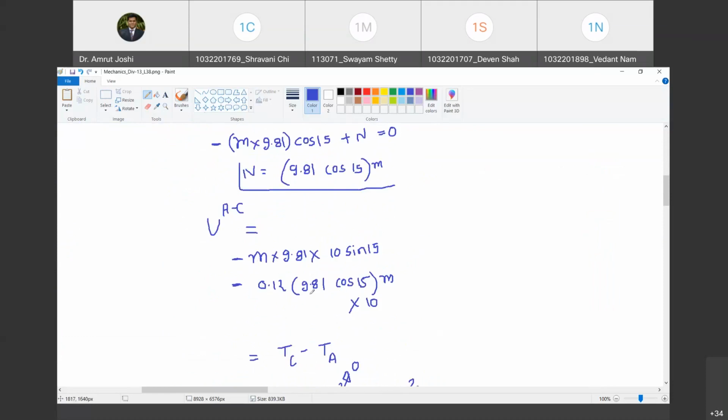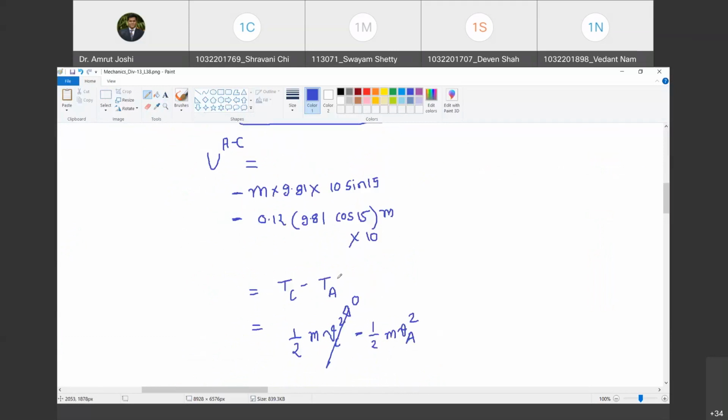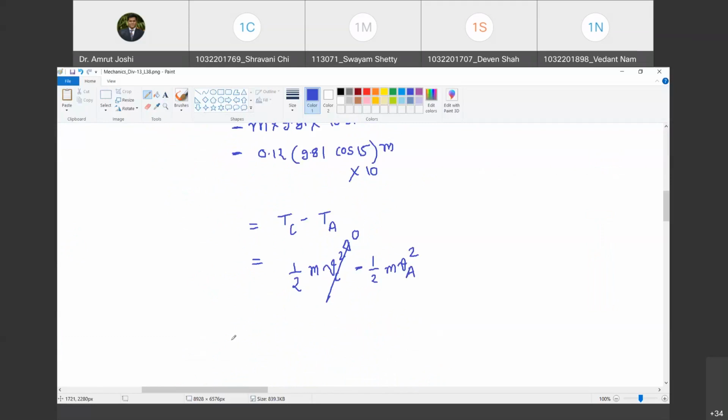And you will see now m will cancel throughout. Do you agree with me? Yes, sir. So the problem itself is independent of mass. For any mass, whatever we are saying is true because the mass gets cancelled out. Happy? Yes, sir. So what do I get?